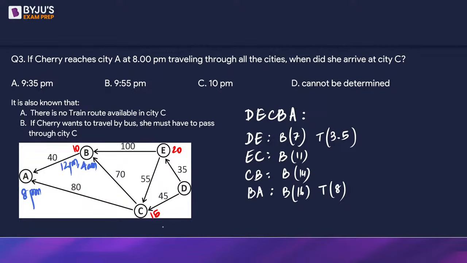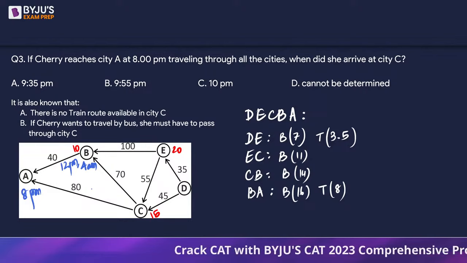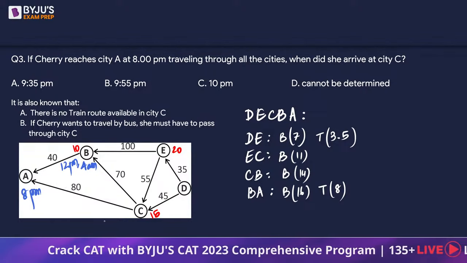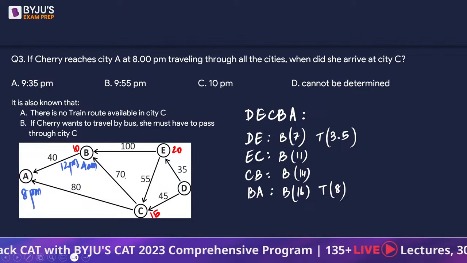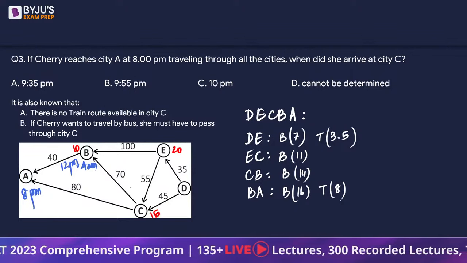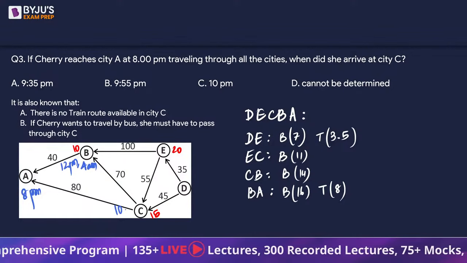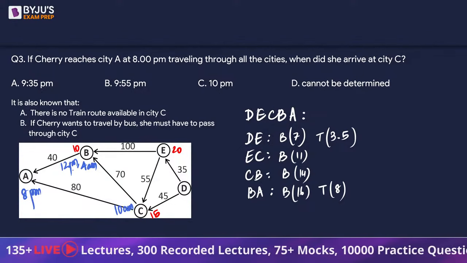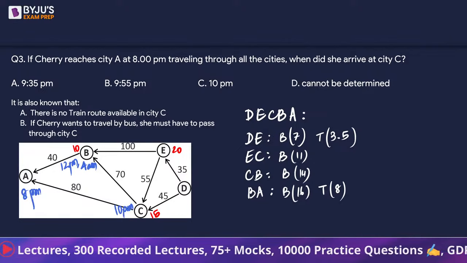So if we go back 14 hours from 12 p.m., 12 p.m. to 12 a.m. in reverse order is 12 hours, and then there are another 2 more hours. So that is going to be 10 a.m. Right? Acha, this was 12 p.m., no? So this is going to be 10 p.m.